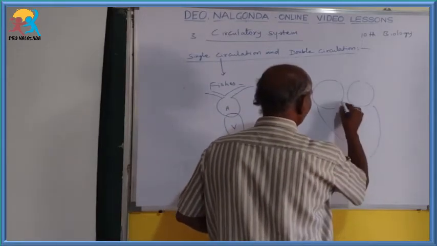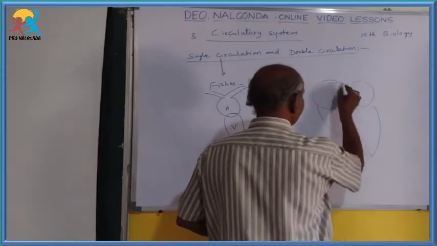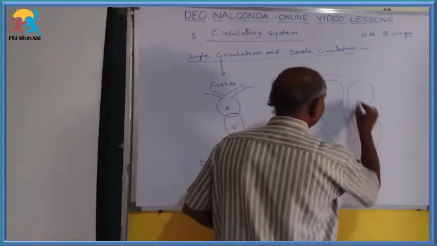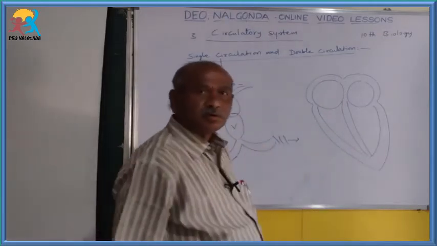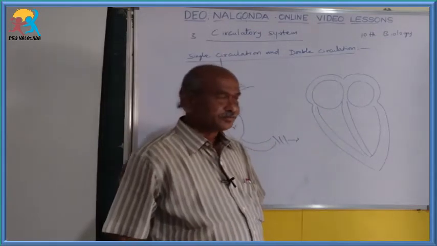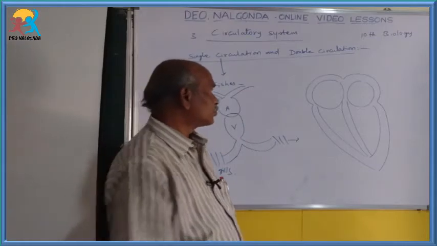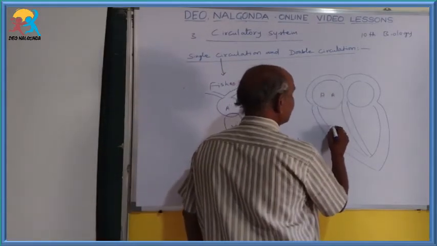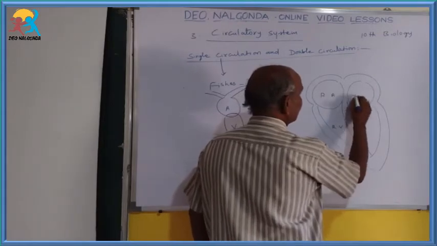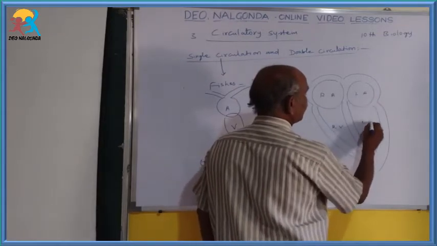The four-chambered heart is present in the case of aves and mammals. So one is called the right atrium, then right ventricle, left atrium, left ventricle.